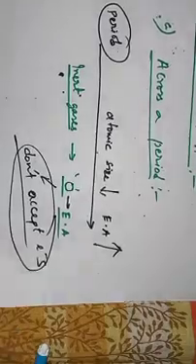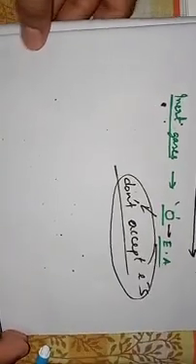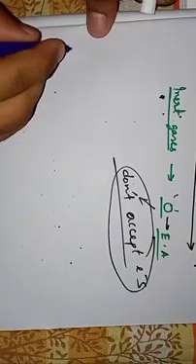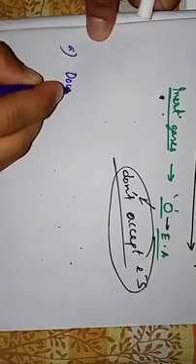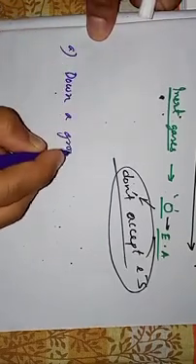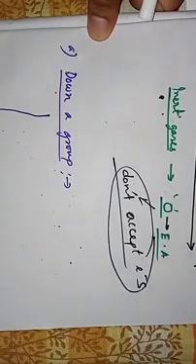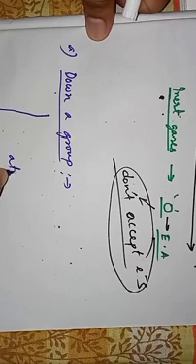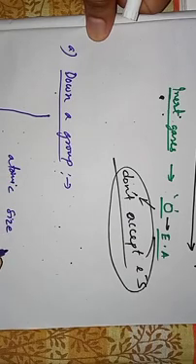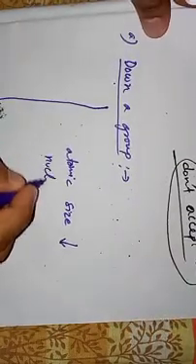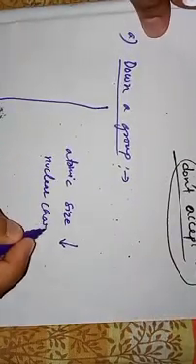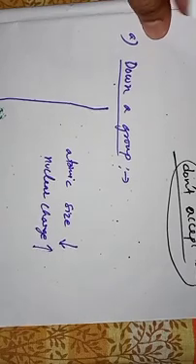Okay, now let us take the second one. When we move down a group, what happens? What happens, my dear students? When we move down a group, atomic size increases, and nuclear charge, that is the atomic number, increases.